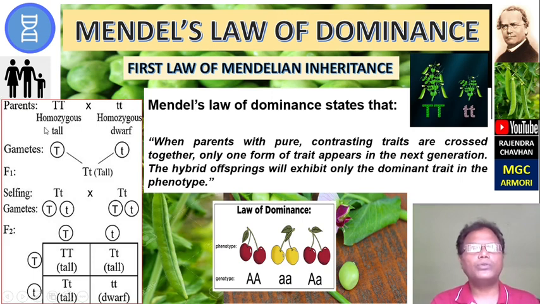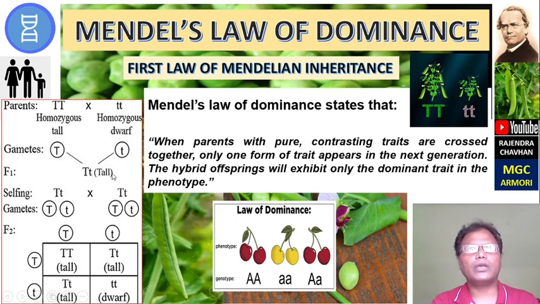This is the homozygous tall, capital T, crossed with the homozygous dwarf, small t. We obtain the gamete capital T from the tall and the gamete small t from the dwarf. Then in the F1 generation, the genotype will be capital T small t.